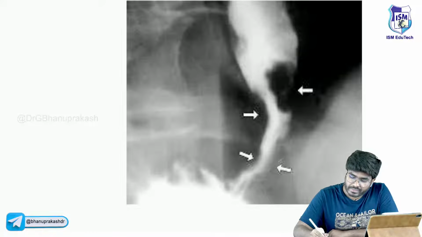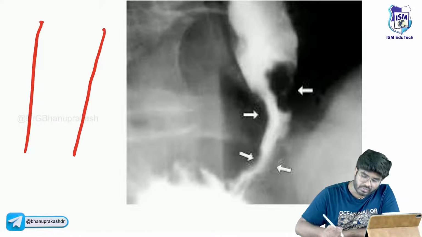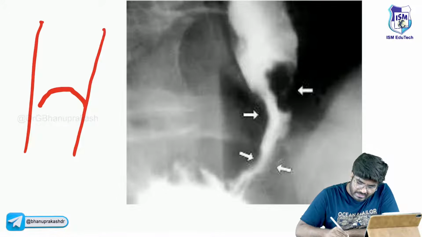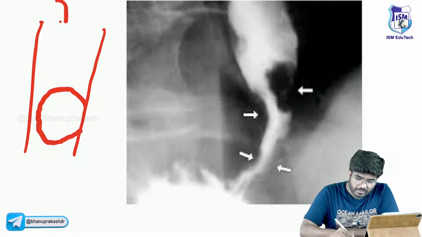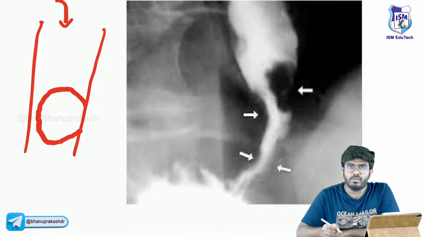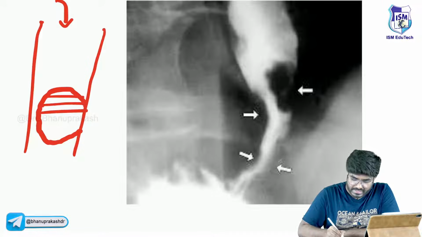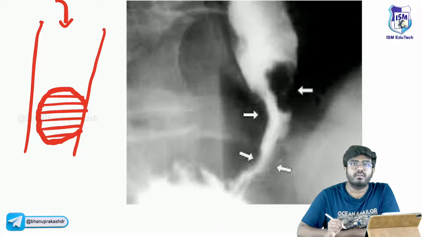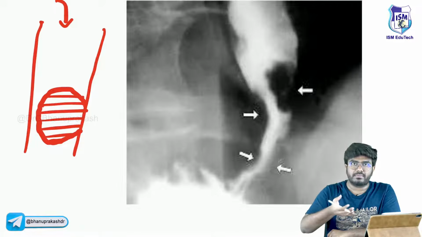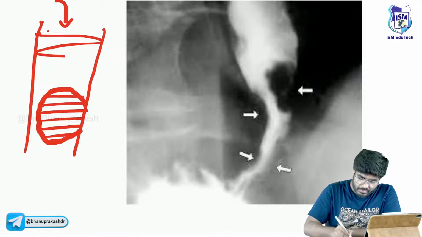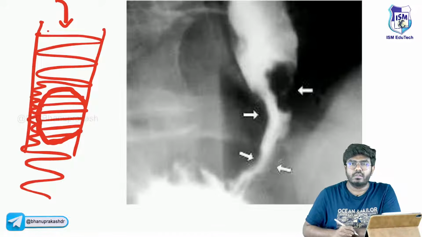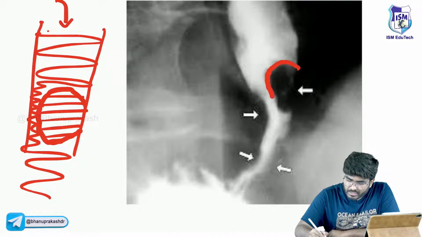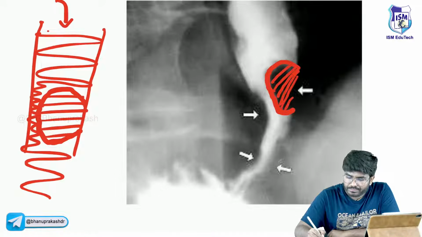So if a patient is having esophageal cancer, now this is the esophagus, sir. Now there is a cancerous growth. Now if the patient takes a barium swallow, sir, there is a filling defect, right? This area of the esophagus is occupied, so contrast will come like this, and then go down. So there is going to be a filling defect. See here, you can clearly see, sir, this is the esophageal cancer.